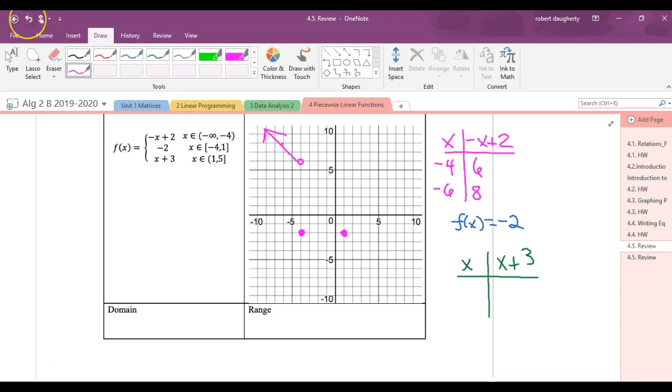I wanted to do different colors there so you could see for consistency. So that was -2 from here to here. And then let's go to the green one. I need to graph x plus 3 from 1 to 5. So let's pick those 2 points. Substitute a 1, you get a 4. Substitute a 5, you get an 8. So the point (1, 4) is going to be an open circle. And the point (5, 8) is going to be a closed circle.